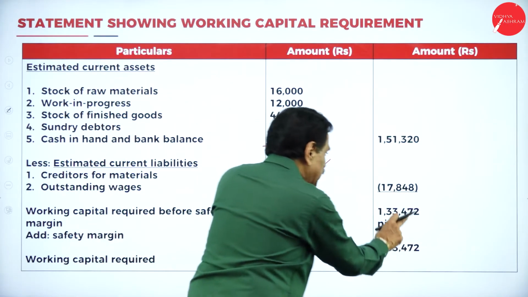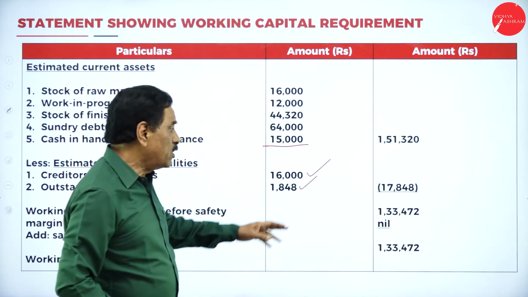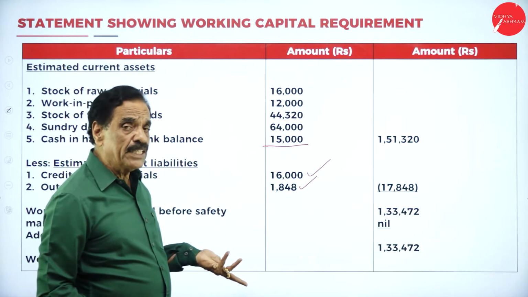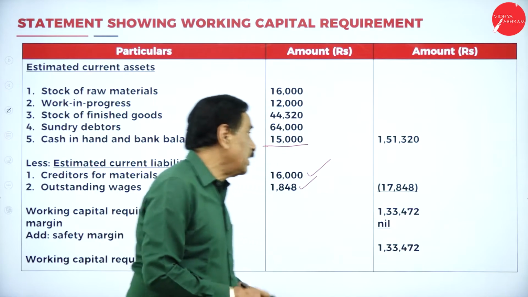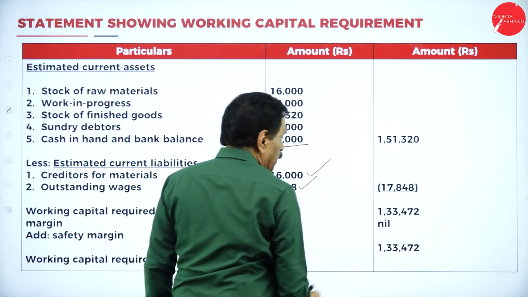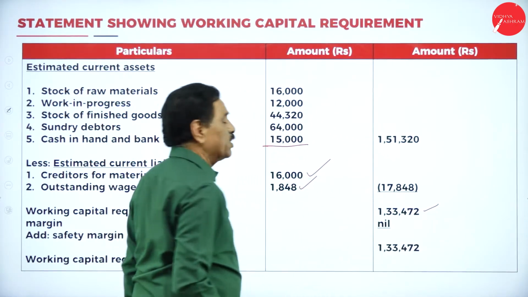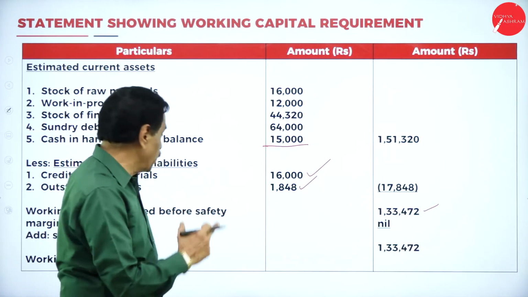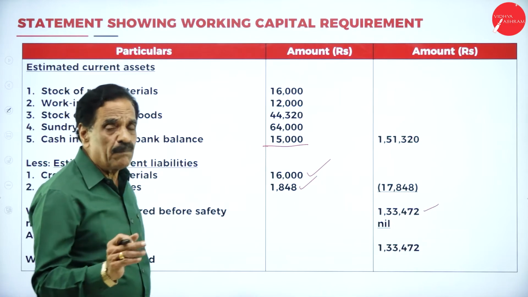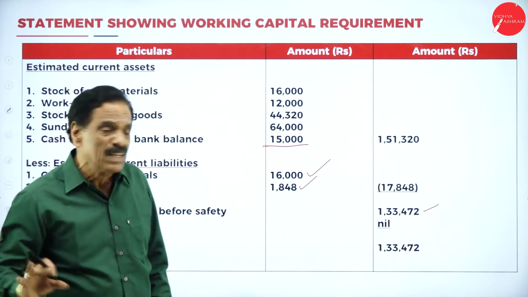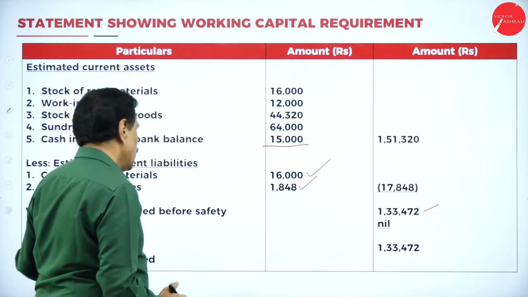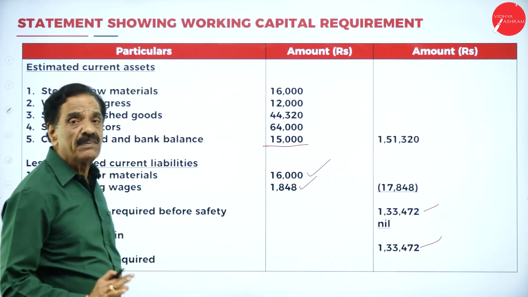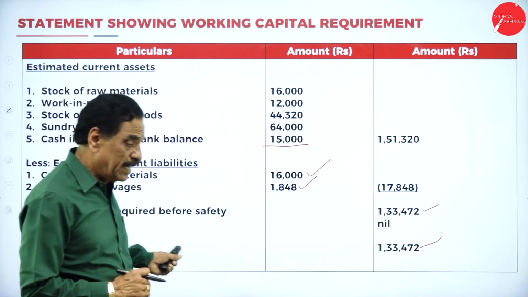When you put the bracket, it is called minus. So what is the total outstanding to be paid? That is the liability to be paid, 17,848. If we deduct this, it comes to 1,33,472. Add safety margin. In the problem, no safety margin is given, so it is nil. So once again, the required working capital is 1,33,472. Take down this.